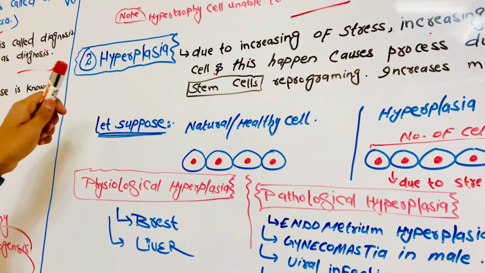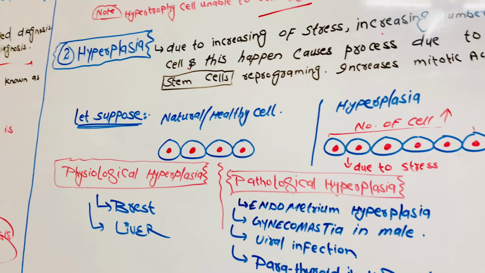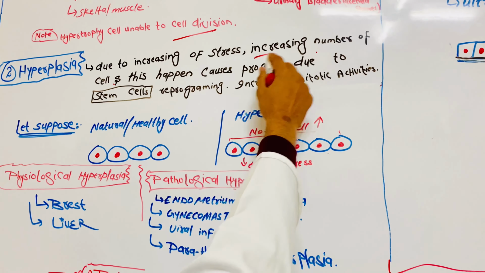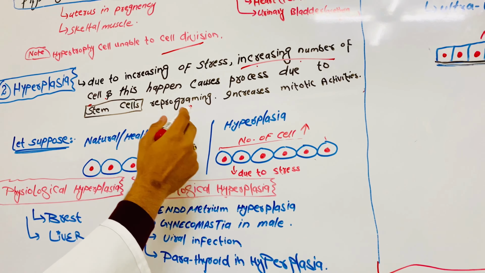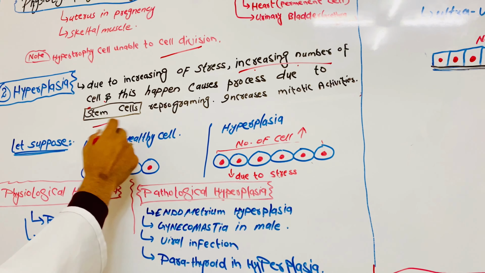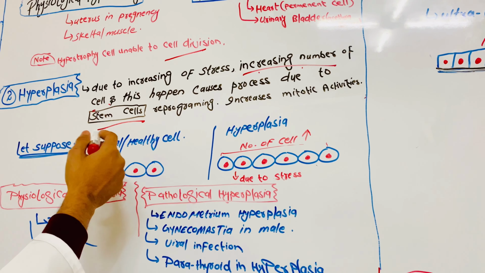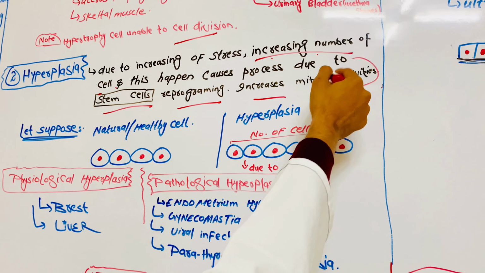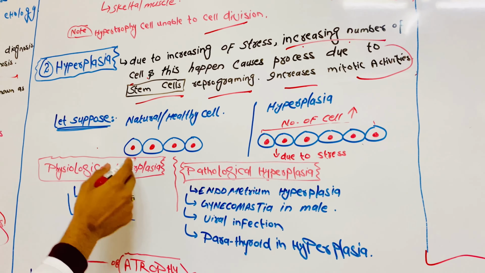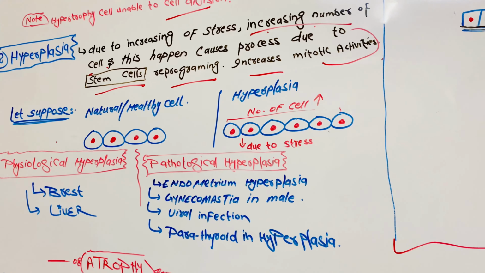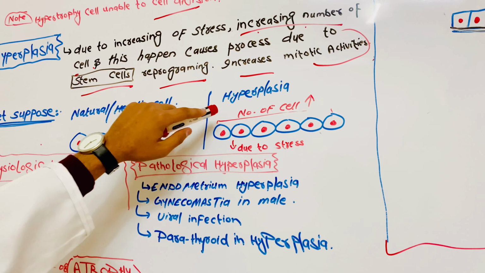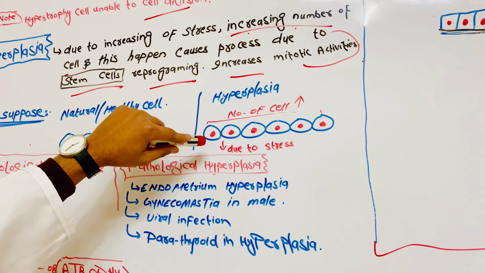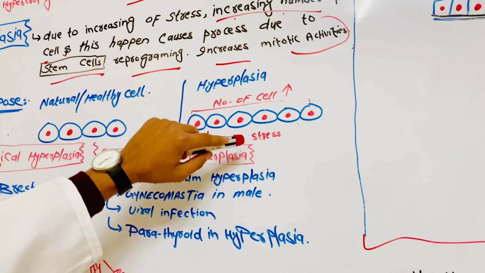And hyperplasia: due to increase of stress, the number of cells increases, and this process happens due to stem cells. In stem cell division, reprogramming increases the mitotic activities. Let's suppose here is a natural, healthy cell, and when it goes into hyperplasia, then the number of cells will increase due to stress.